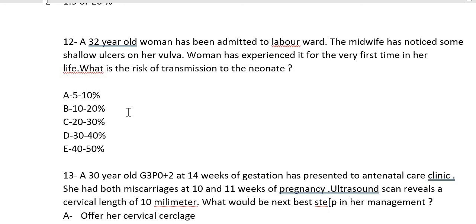If she has a primary episode, then the risk of transmission to the fetus is 41% in vaginal delivery. How many weeks is she? They didn't tell you. She is already in labor. So this is the first episode, and the risk of transmission of herpes to the baby is 41%. And if it had been a recurrent episode, what would have been the chance of infection for the baby? That would be 0 to 3%.